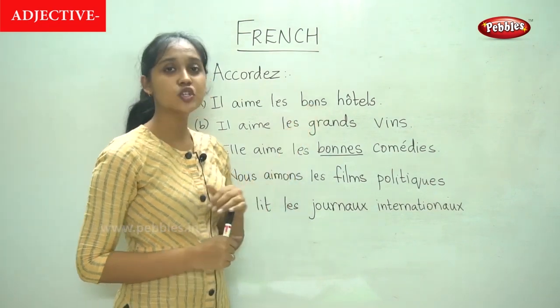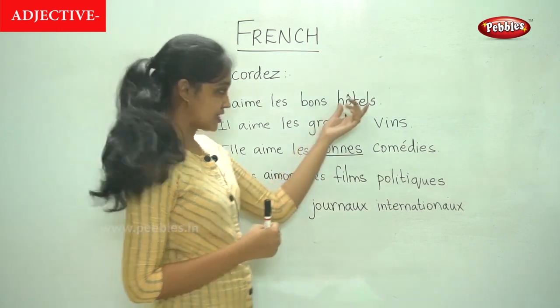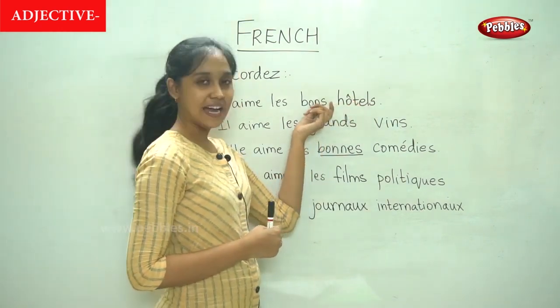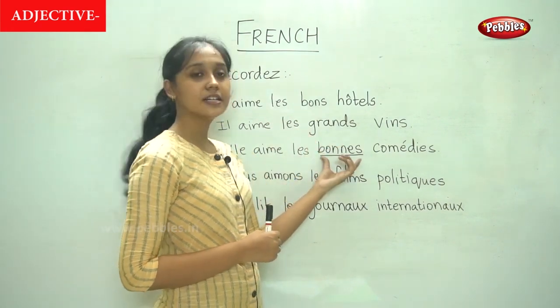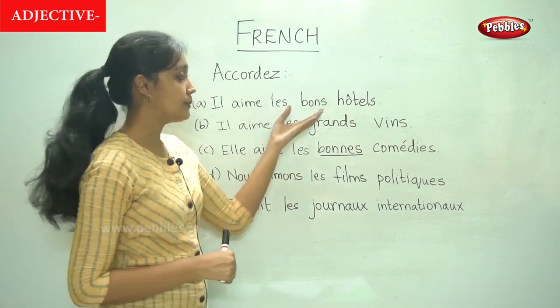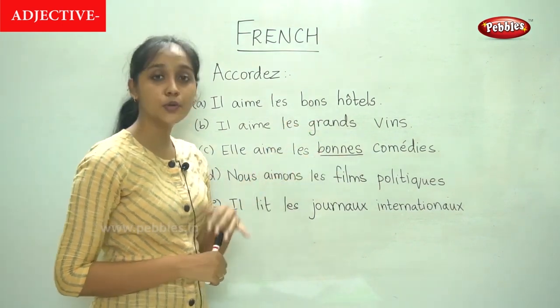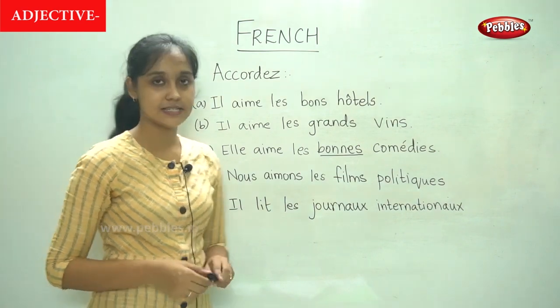The adjective should be written in the plural form, and if it is masculine, we need to add an S. If it is feminine, we need to write the corresponding plural form. We will learn more about the masculine and feminine plural forms of the adjectives in the upcoming classes.